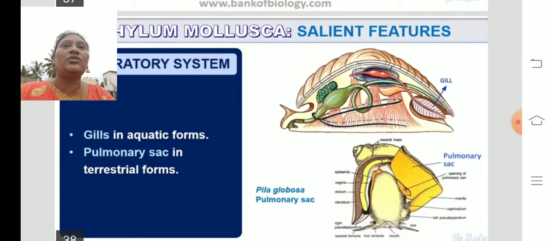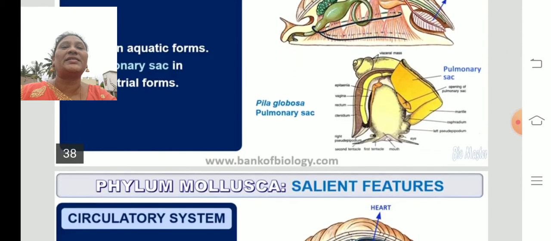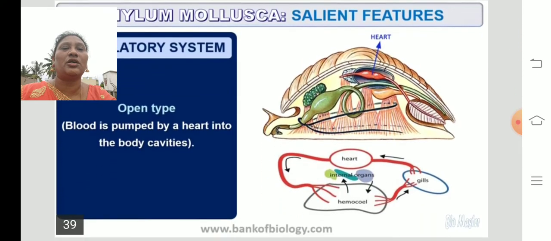They respire through gills in aquatic forms. When they are in the water, they respire with the gills. And they have pulmonary sacs, like airbags. Pulmonary sacs are lung-like structures, but they are not lungs. When they are on the land, they respire through the pulmonary sacs. So gills and pulmonary sacs are the respiratory organs in molluscans.